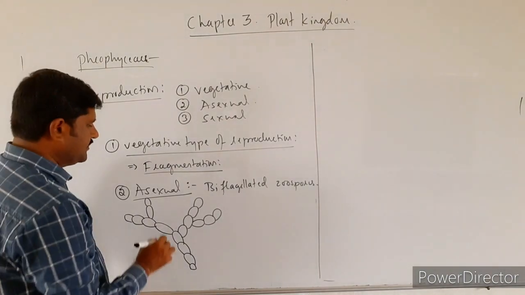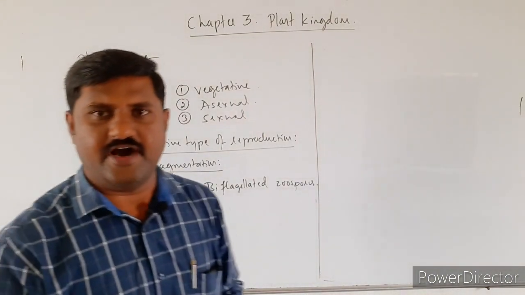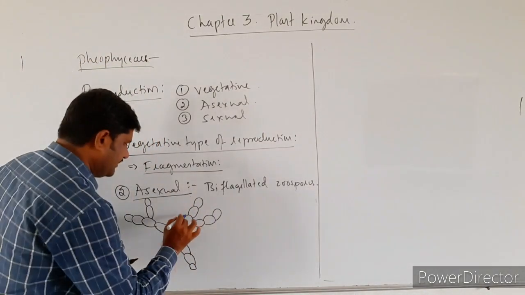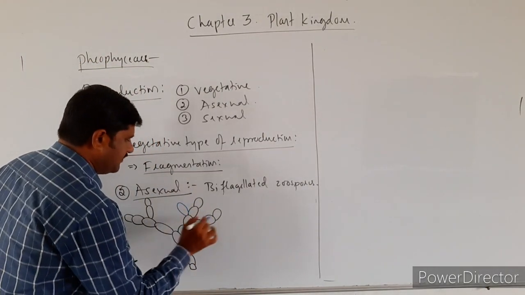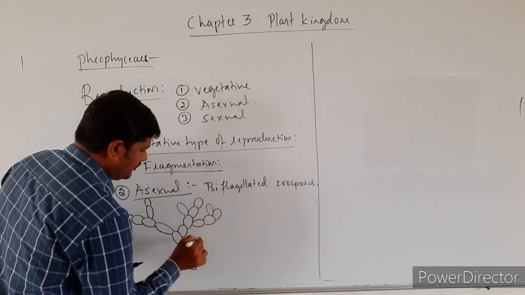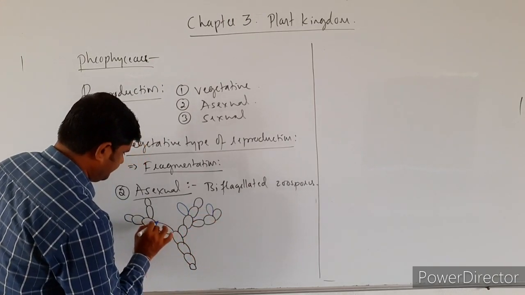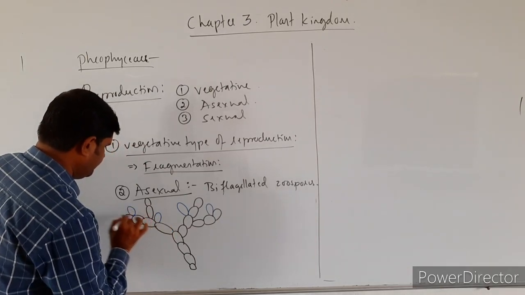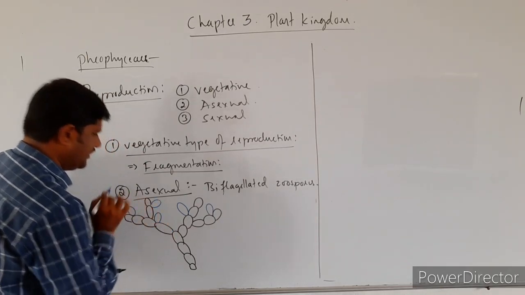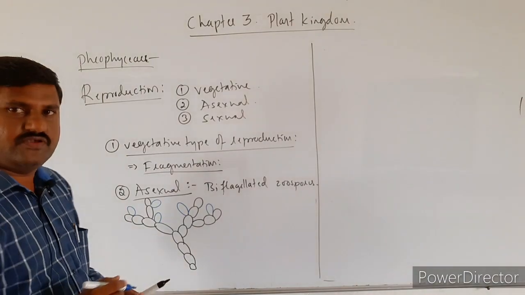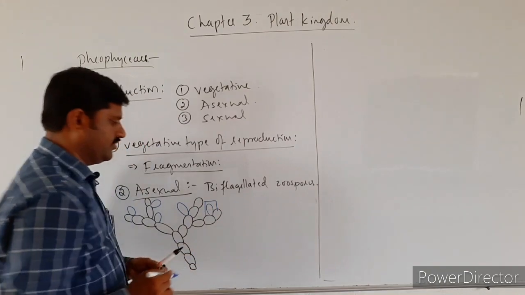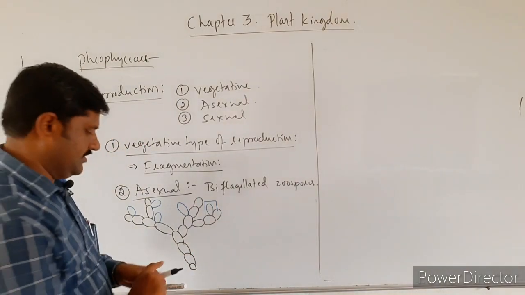Here and there you will find some of the sporangium. When you enlarge one of the sporangium, I am going to enlarge it now, right?